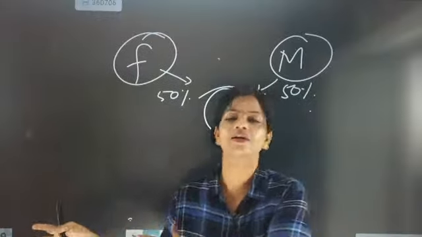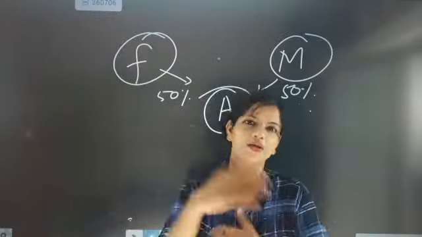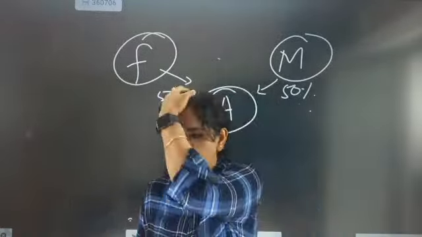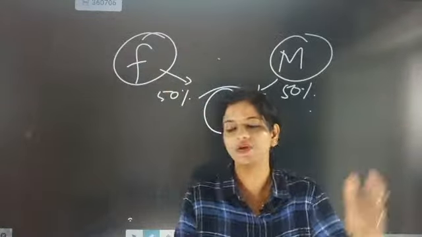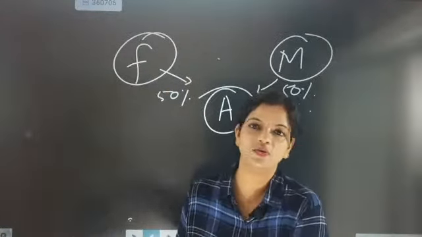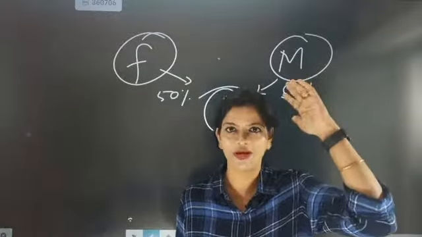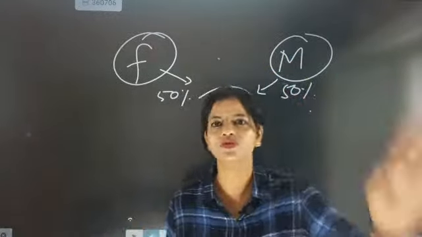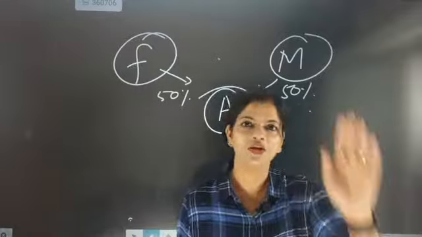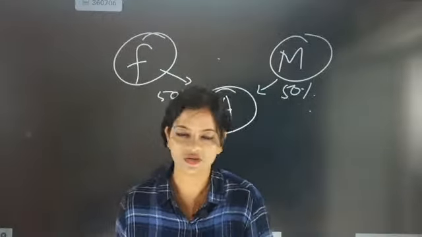Learning is not heredity. It means you cannot take learning from parents. Otherwise, whoever is a very big person, their child would be like that only. No, learning is totally dependent on your frontal lobe, occipital lobe, parietal lobe. Different types of lobes are present in the brain. You enhance the lobes and you will become a genius. So it's not like that.